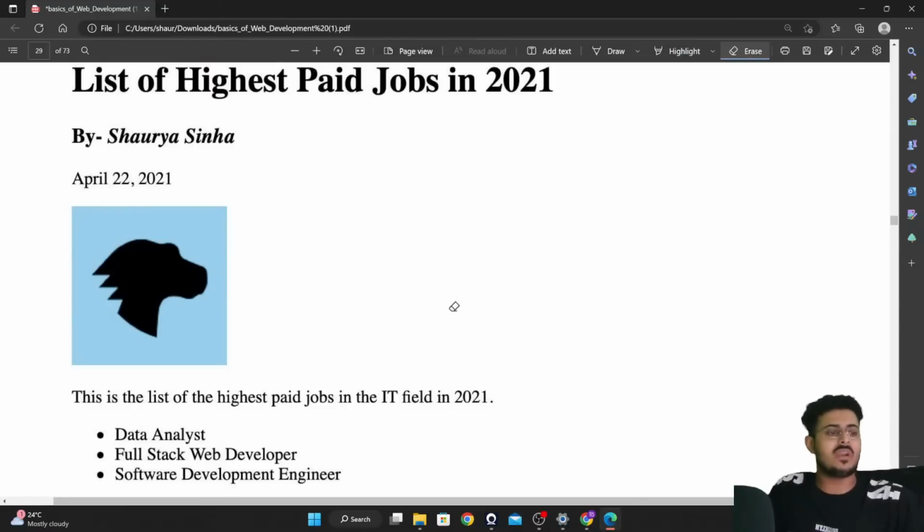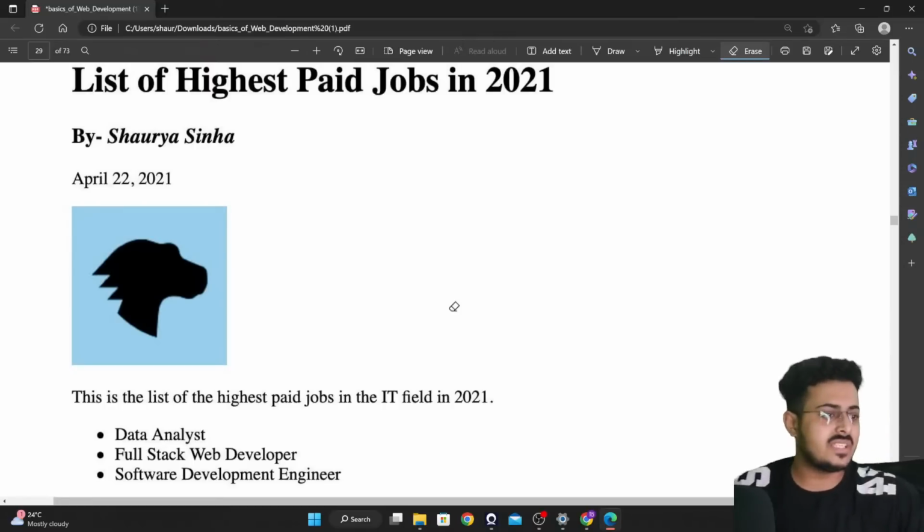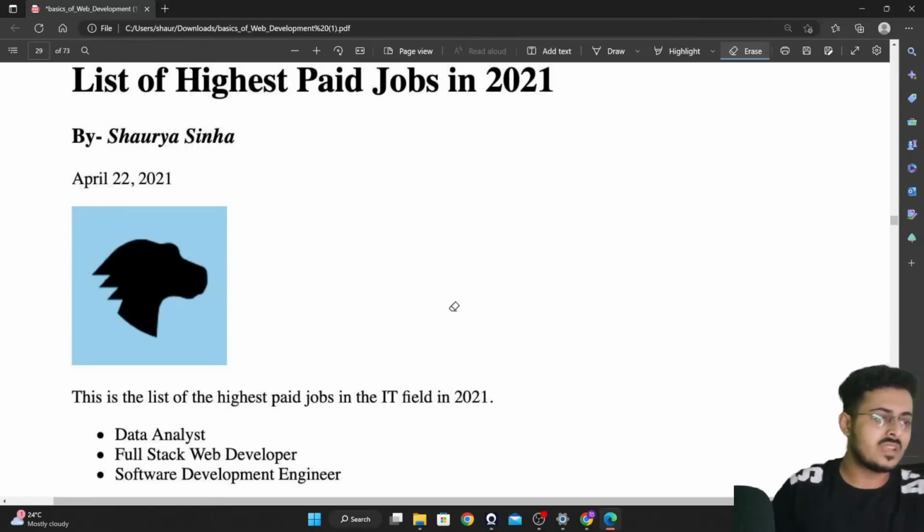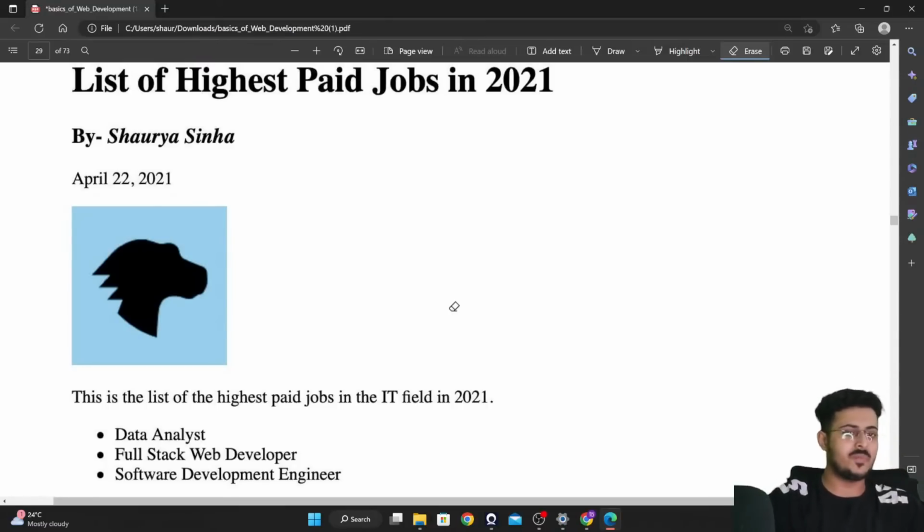Great. So what we are going to do right now is write the HTML code, whatever we have learned up till now, and something new as well. Of course, every day we need to learn something new. We are going to try to create a website that looks something like this using HTML, and it would be very easy, guys. I know that you guys are smart. You will easily be able to understand it as well. So shall we start with this, guys? Great, amazing. So let's get started, guys.